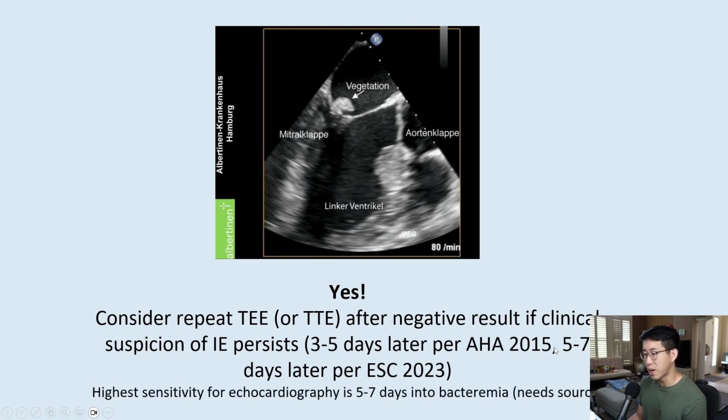And the reason this is beneficial is because the highest sensitivity for echocardiography when we're looking for endocarditis is 5 to 7 days into bacteremia.